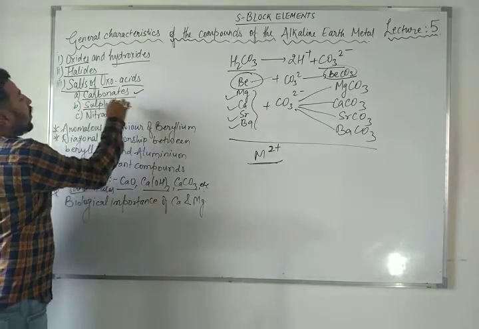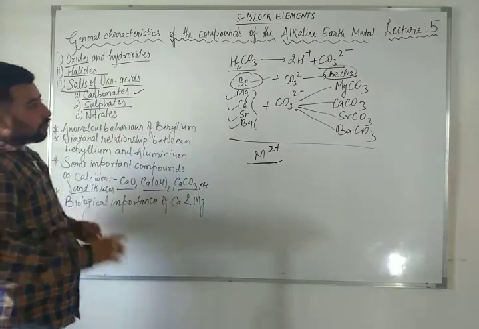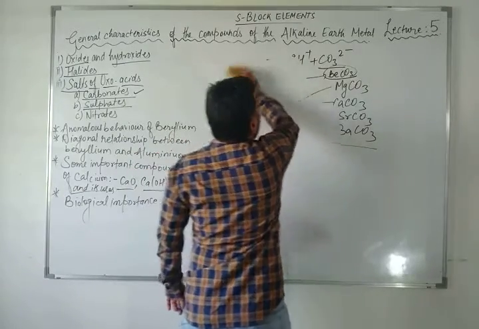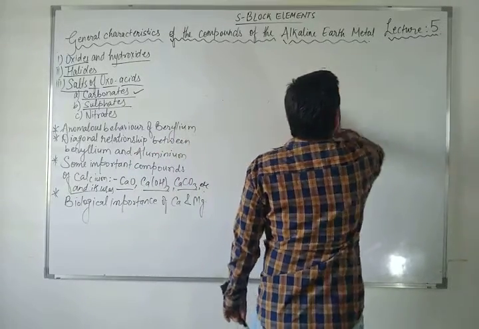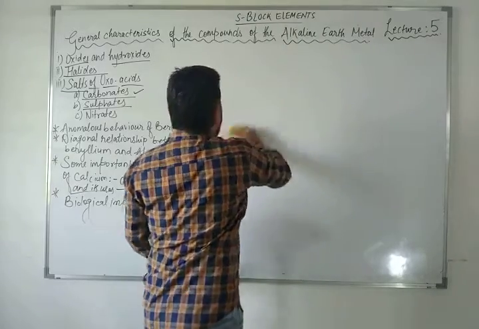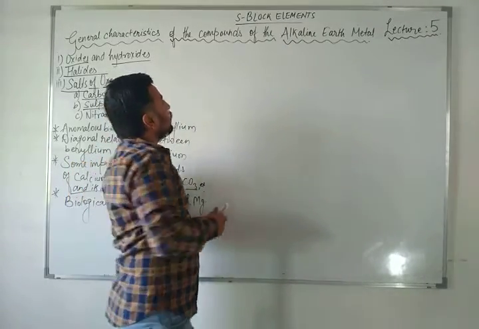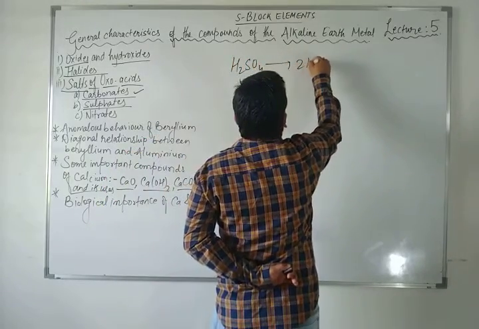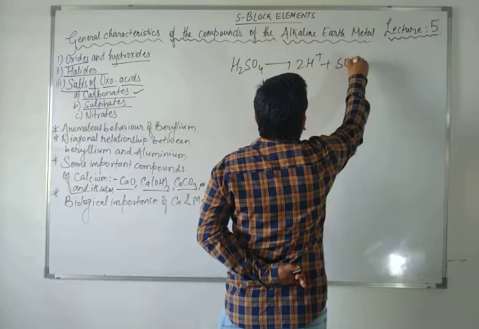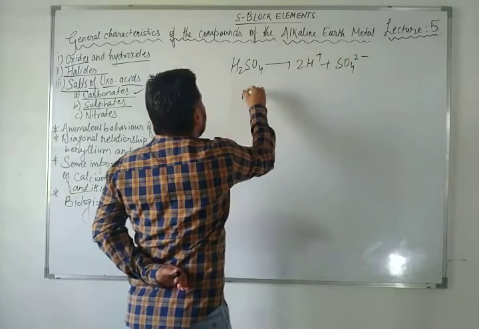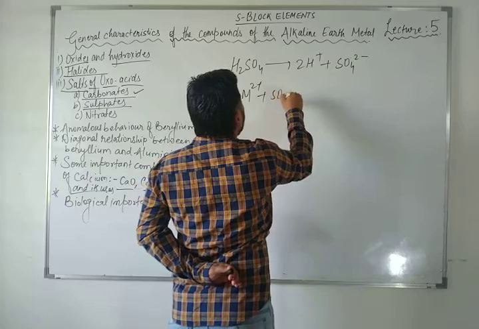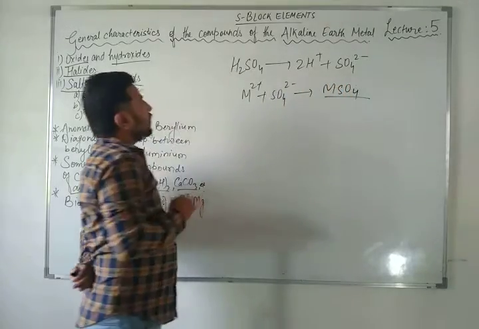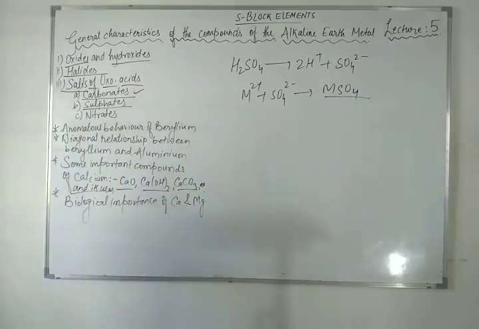Now we will talk about the sulfates. Sulfates means sulfuric acid, formula H2SO4. H2SO4 breaks down into 2H plus and SO4 2 minus. So when all these metals react with SO4, they will give you MSO4, right? Sulfates of these alkaline earth metals.